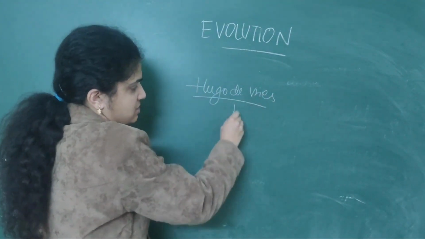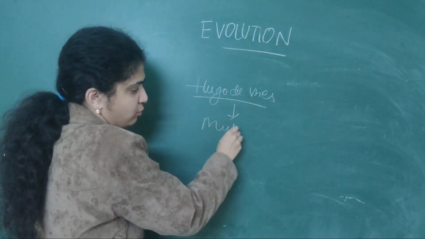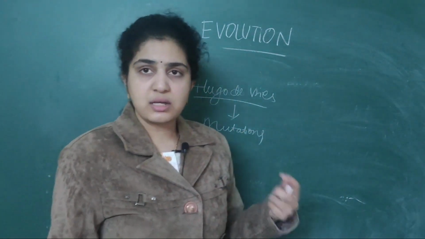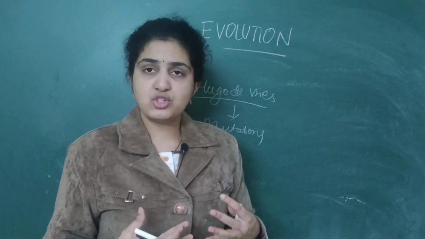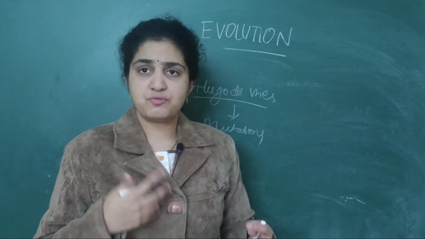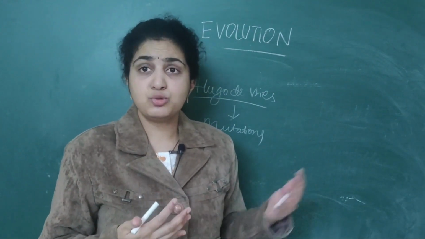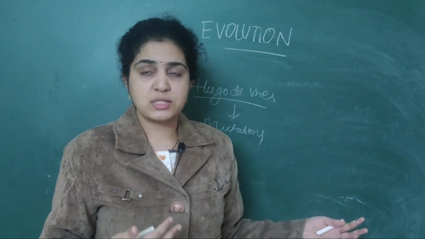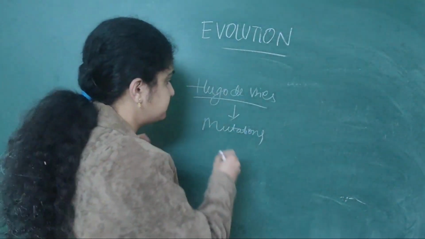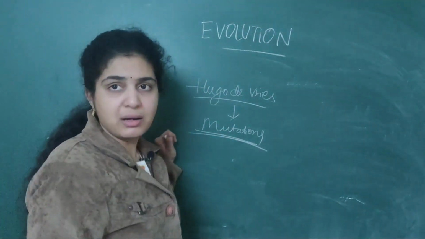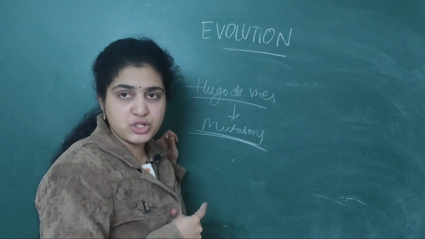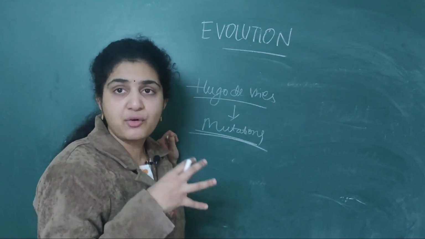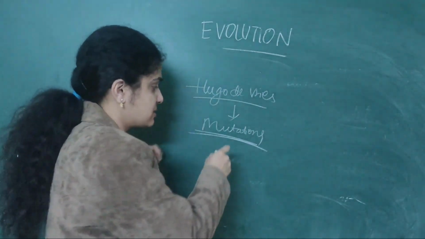It is mutations. He described mutations. He told that mutations alone are responsible for change in the species. For different species change, mutations are responsible. So basically, he specified the topic called mutations. In mutations, he specified that mutations are random and directionless.